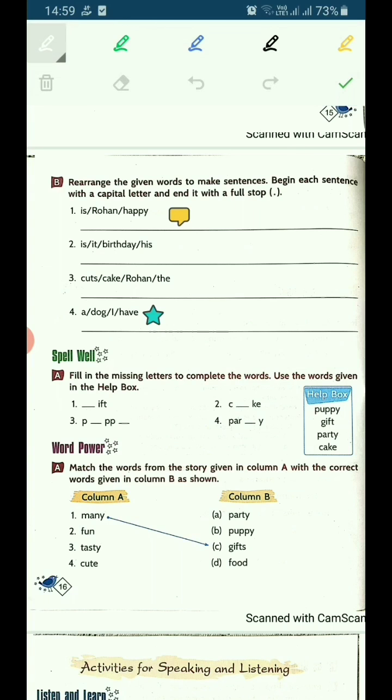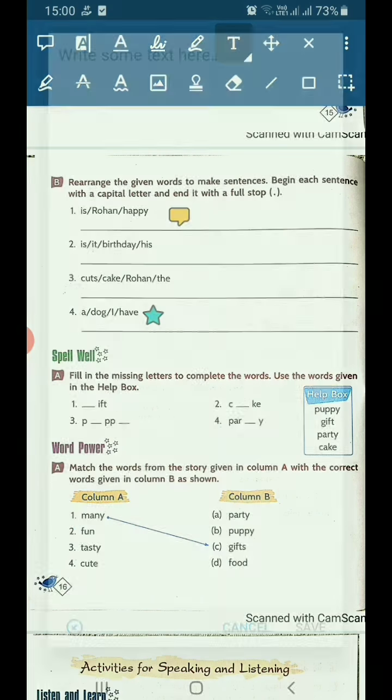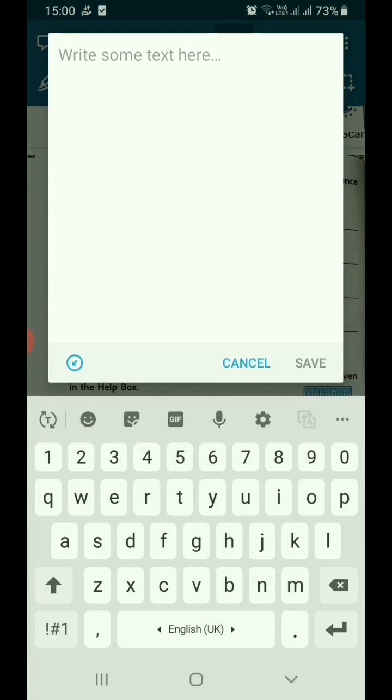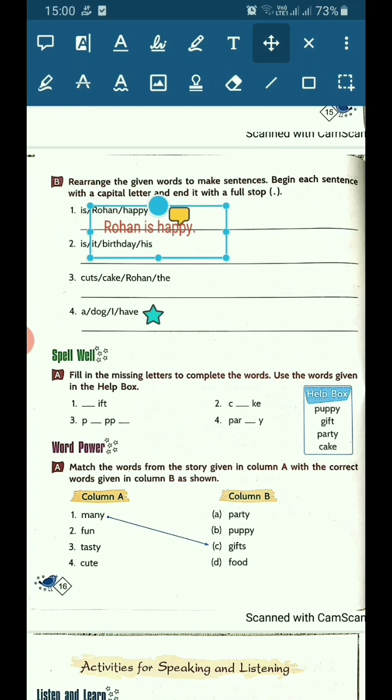Rohan is happy. I am repeating again, Rohan is happy. I am writing it for you. The first letter will be capital. Rohan is happy. And a full stop. So, here comes, Rohan is happy.